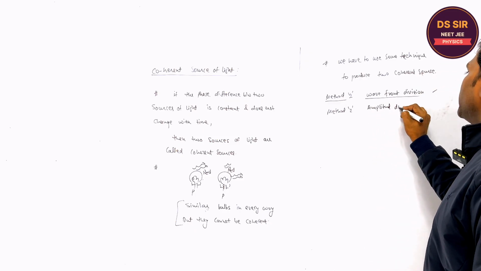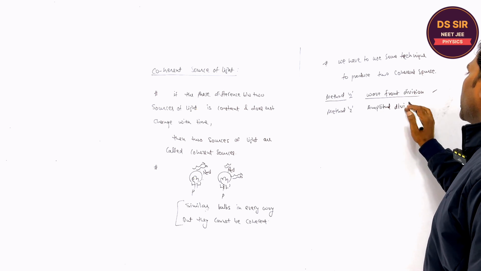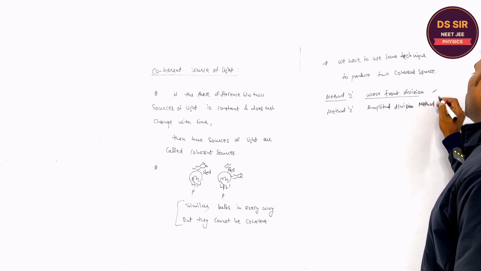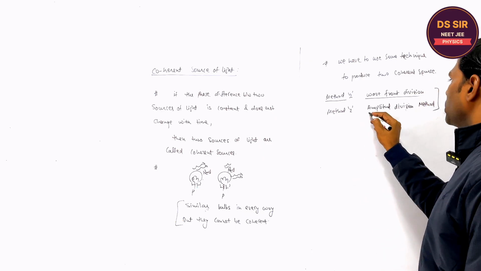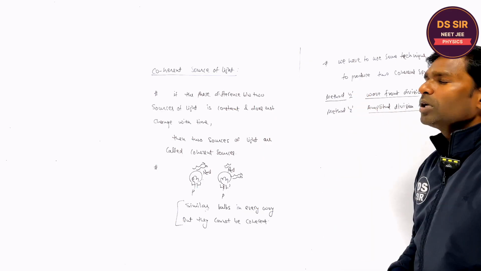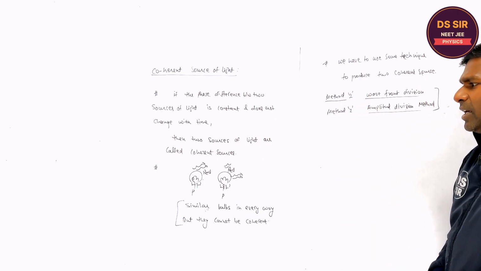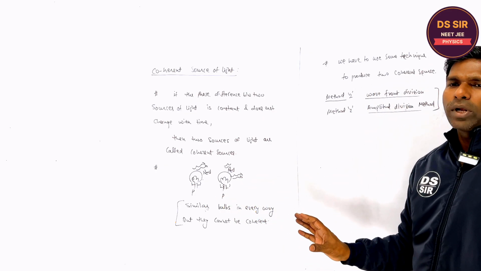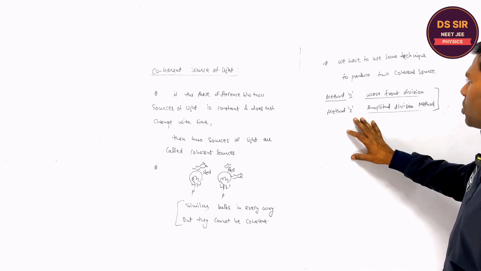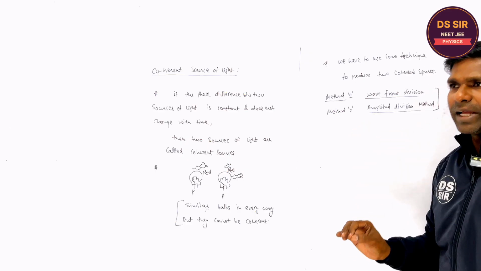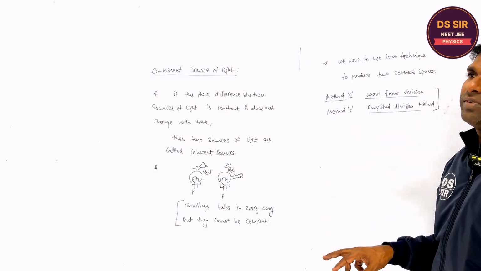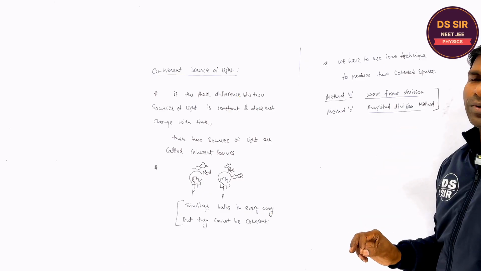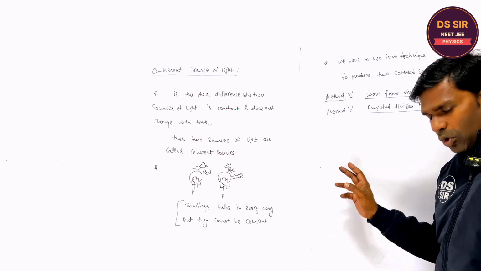So we have two methods we will use to produce coherent sources of light. If you take one bulb and another bulb, it can never give two coherent sources. So to produce coherent sources, we will use the wavefront division method and the amplitude division method. All right, copy this first.